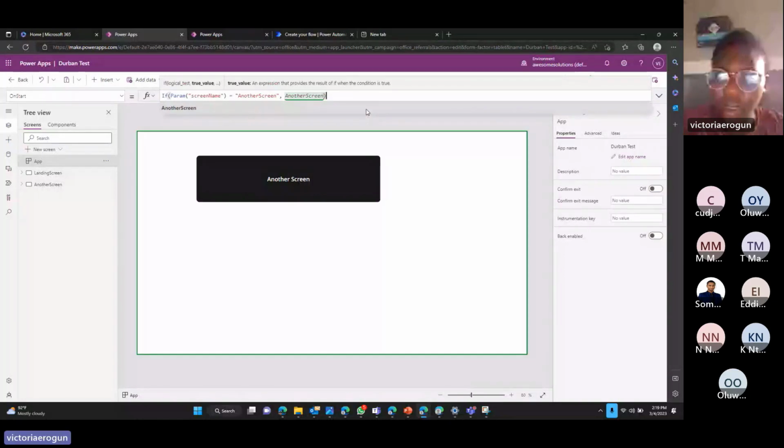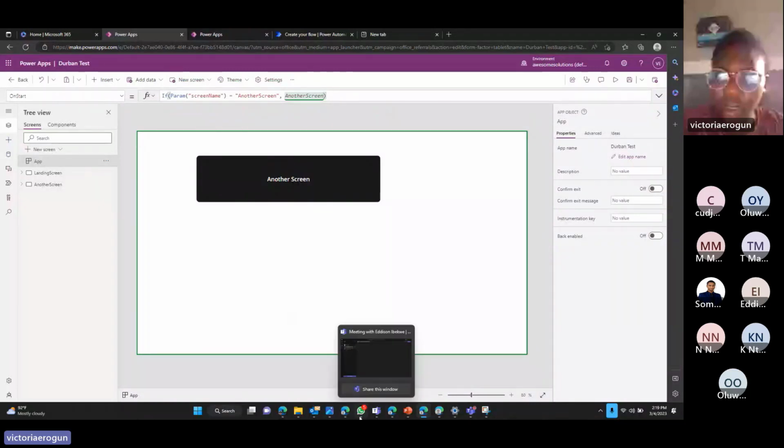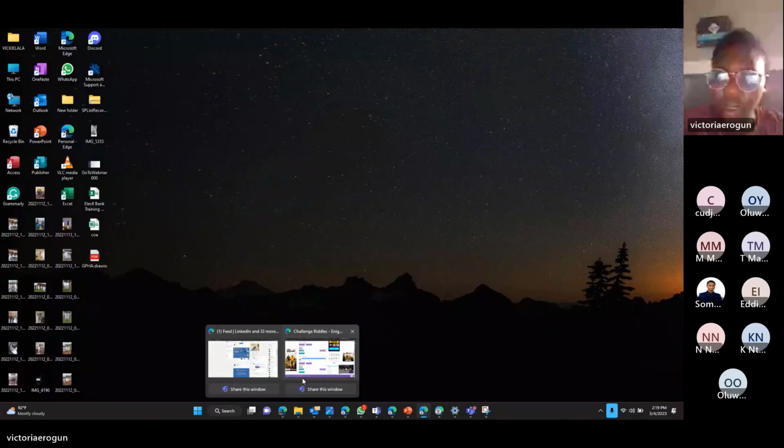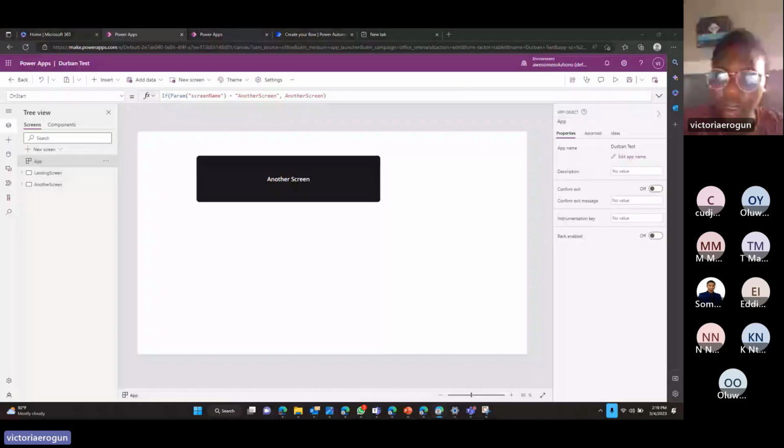Close it. Now that's like the most important thing you need to do. So the link from Power Automate, we are going to modify it. And that link is going to tell us where exactly we want to go to. And that is very important because if you don't define where you want the link to navigate you to, you are going to have a problem.